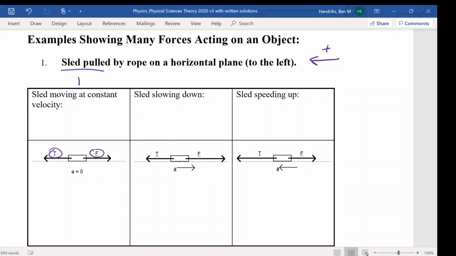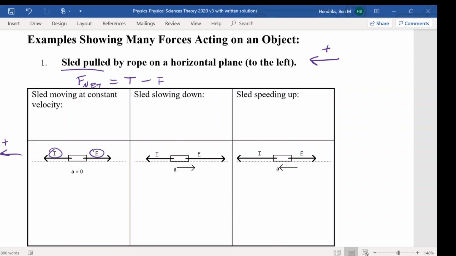So if we're going to describe this with mathematics, we'd say T, because T is in the positive direction, T is going that way, remember that way is positive, T minus F. So the net force, or the overall force acting on that sled, will depend on how much tension versus how much friction.